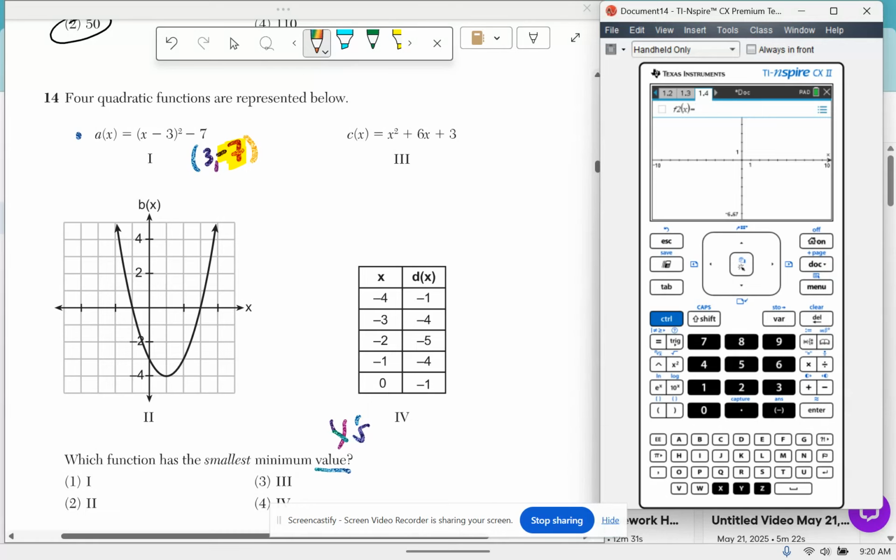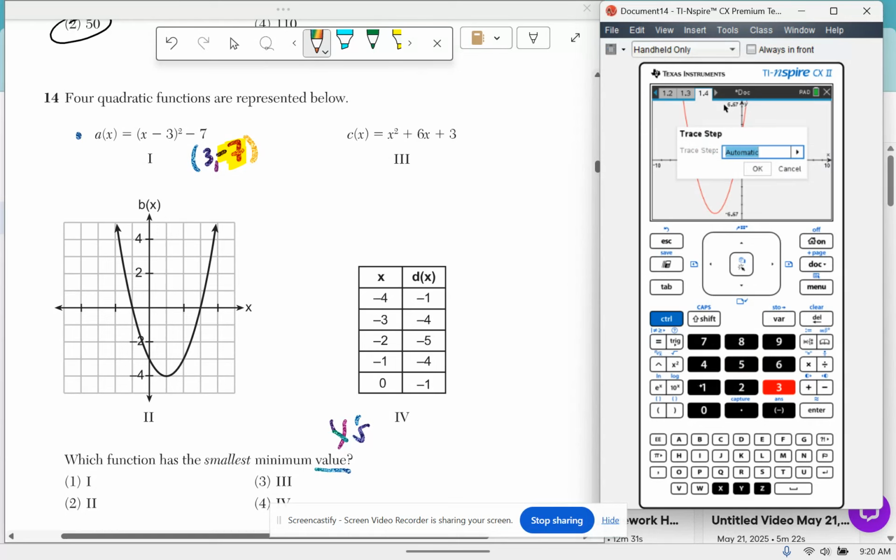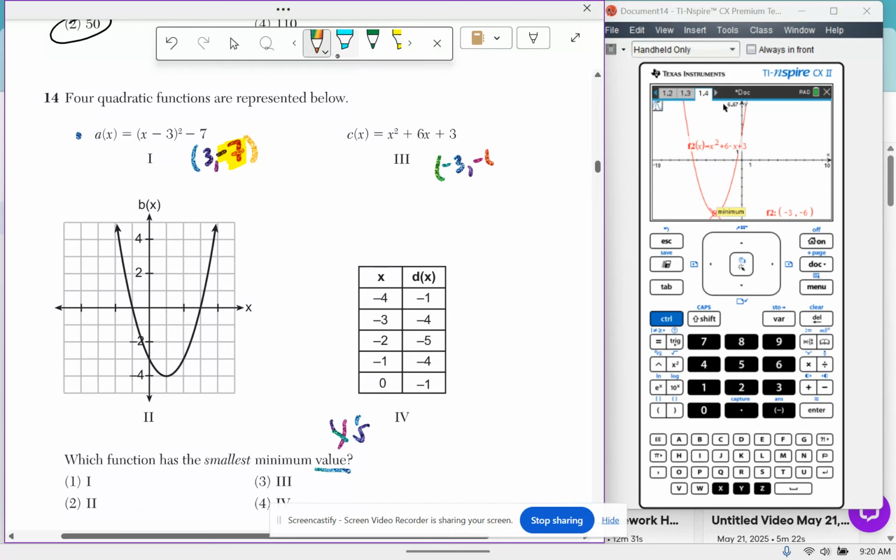I'm adding a new graph because I don't want to get confused. Again, find the coordinates of the vertex. They are negative 3, negative 6. Remember, I'm comparing minimum values, so I only care about the y's.